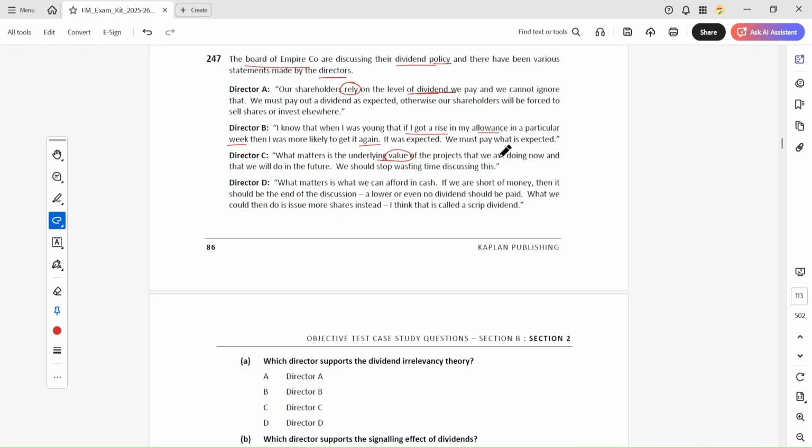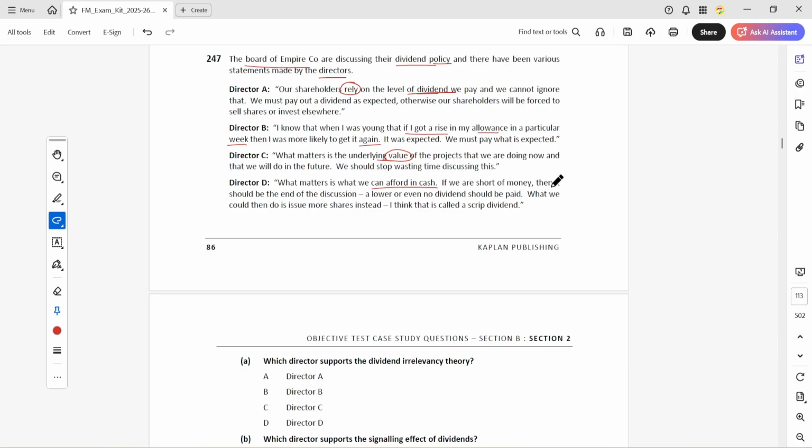What matters is the underlying value of the project, which is the most important thing for the shareholders. We must stop wasting time on this discussion. Director D: what matters is what we can afford in cash.